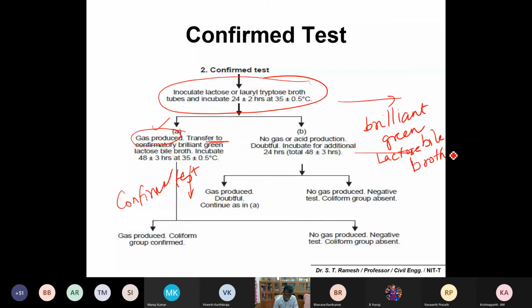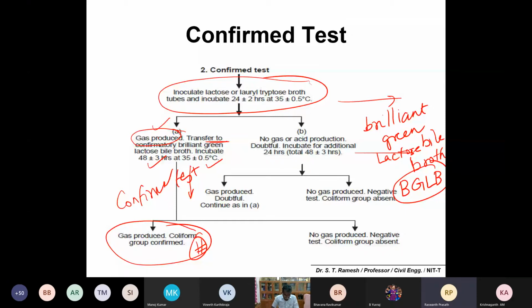Otherwise, you can simply remember BGLB. Please make a note on this, it is important. Proceed with 2 days of incubation at 35 degrees Celsius. And if there is gas production, you can say that coliform groups are confirmed. Is it okay?